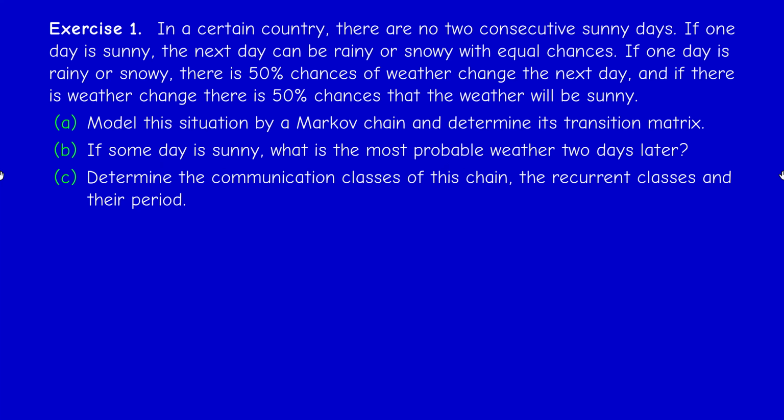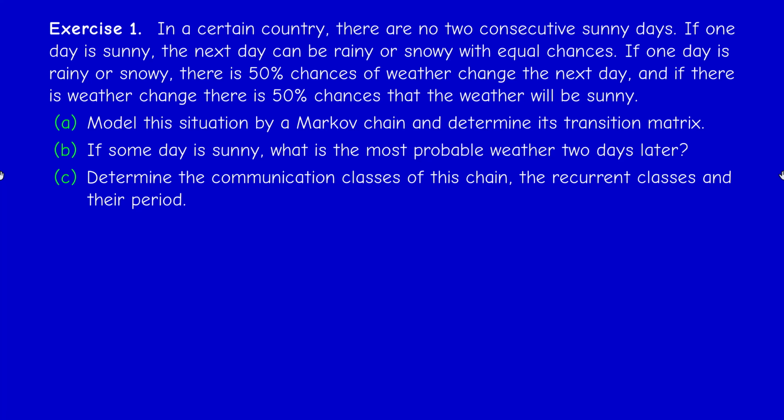In a certain country, there are no two consecutive sunny days. If one day is sunny, the next day can be rainy or snowy with equal chances, so 50%, 50%. If one day is rainy or snowy, there is 50% chance of no weather change the next day. And if there is weather change, there is 50% chance that the weather will be sunny. So this makes 25%.